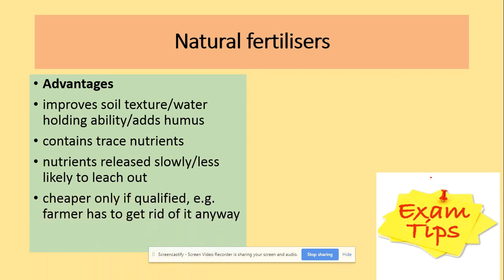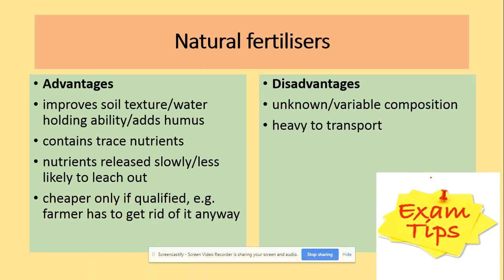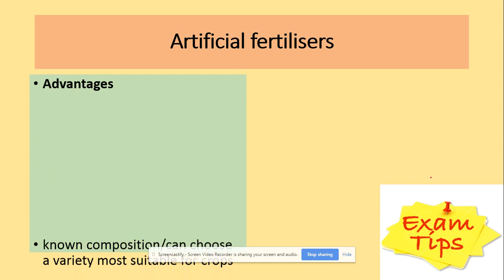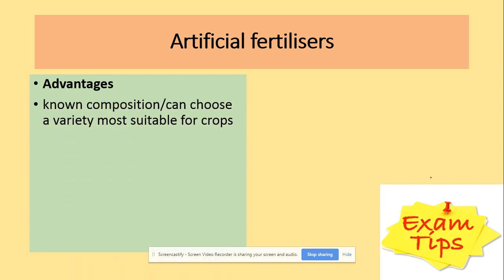They are cheaper. Disadvantages: obviously we don't know the exact composition of them, and they are heavy to transport because they are obviously animal wastes.